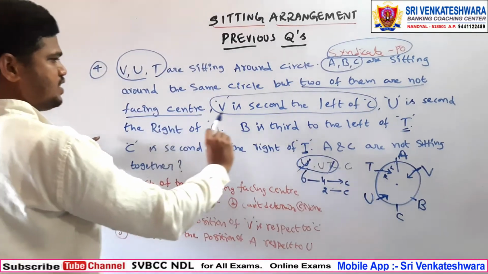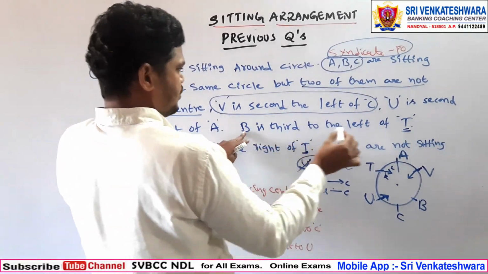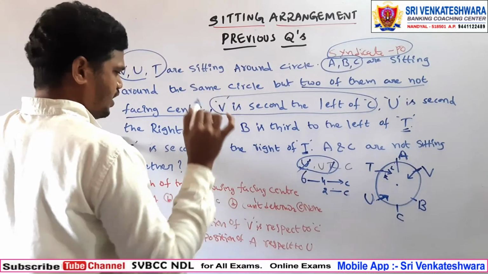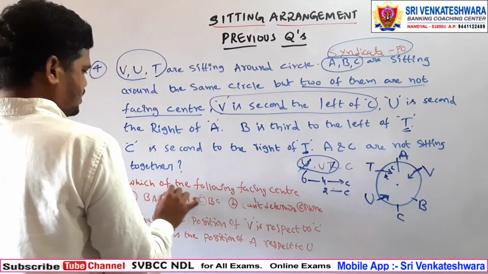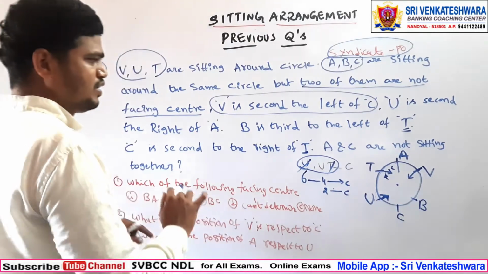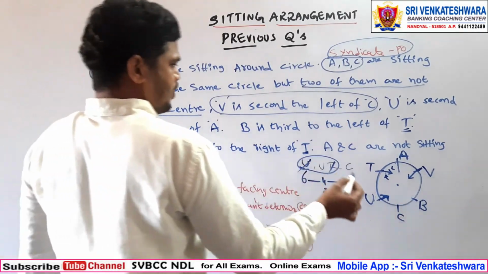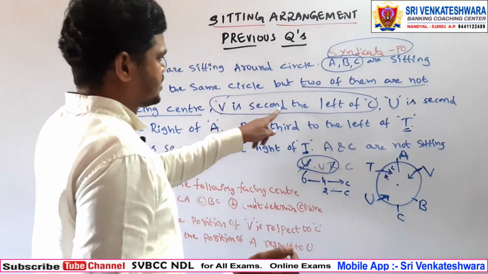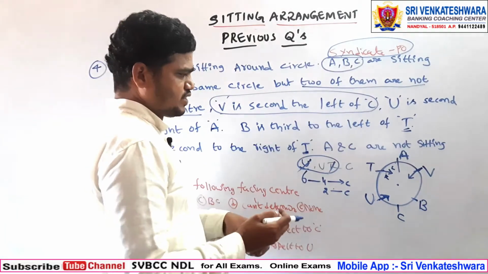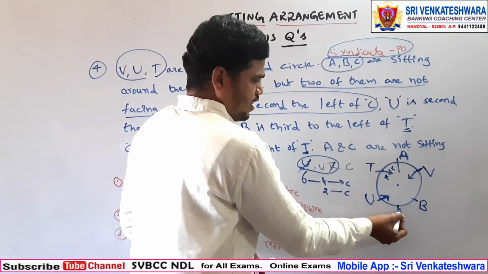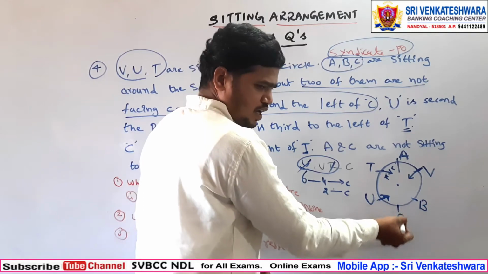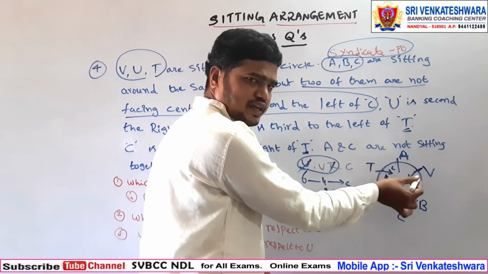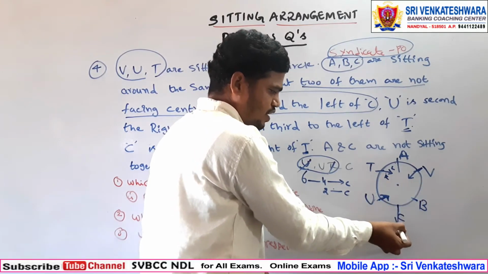So which 2 should be, we need to fix that one. Based upon this, B is third to the left of T, and U is second to the right of A. Now it is given which of the following is facing the center, because we need to find out among A, B, C. Now see here, V is second to the left of C. If you take C as away from the center, because we have the option, second left is V, nothing but V is away from the center.